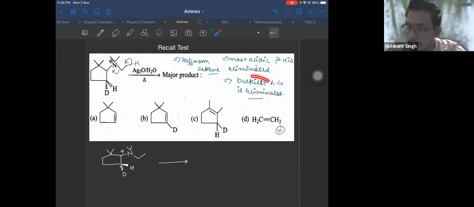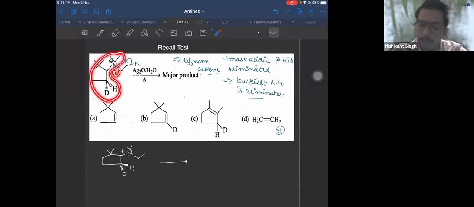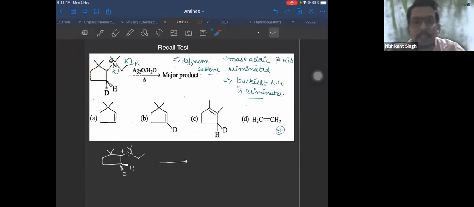The second way I told you is that the bulkiest leaving group is eliminated. If you break this bond, you eliminate this leaving group. If you break this bond, you eliminate this whole bulky leaving group. So always that leaving group is eliminated which is bulky. Therefore, you'll break this bond and eliminate the largest leaving group, right?